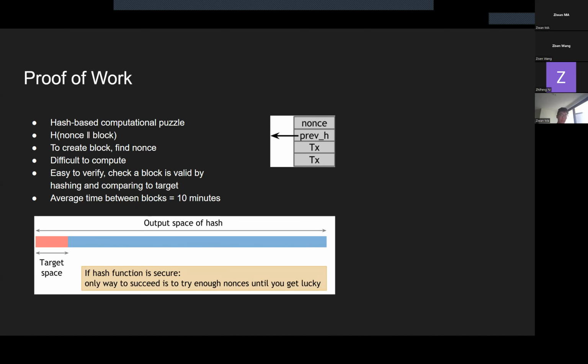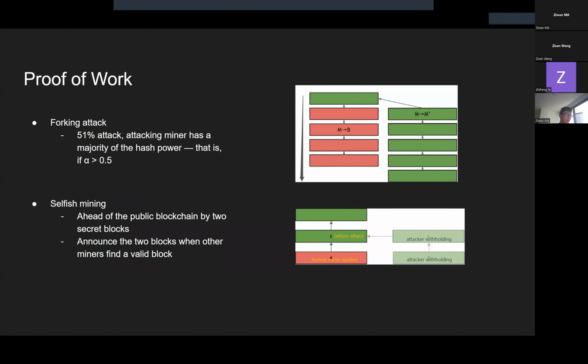For the security issues, most attacks are based on computational power. The first one is called the forking attack, also known as the 51% attack. A malicious miner sends a transaction to Bob and receives some goods or service in exchange for it.